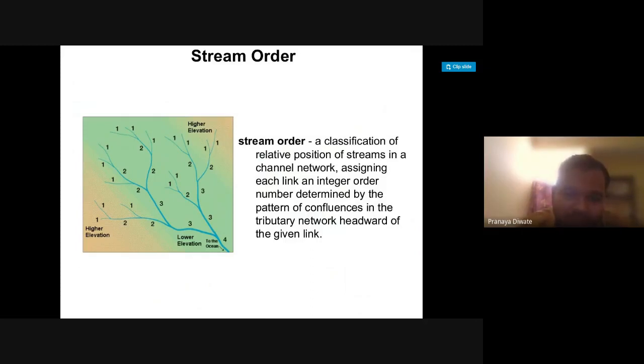What are those classes? When the stream is started, that is known as a first order stream. When two first order streams join together, that is known as a second order stream. When two second order streams join together, that is known as a third order stream. And when two third order streams join together, that is known as a fourth order stream. So likewise you have a channel network, and that network gives you the best information about the stream.